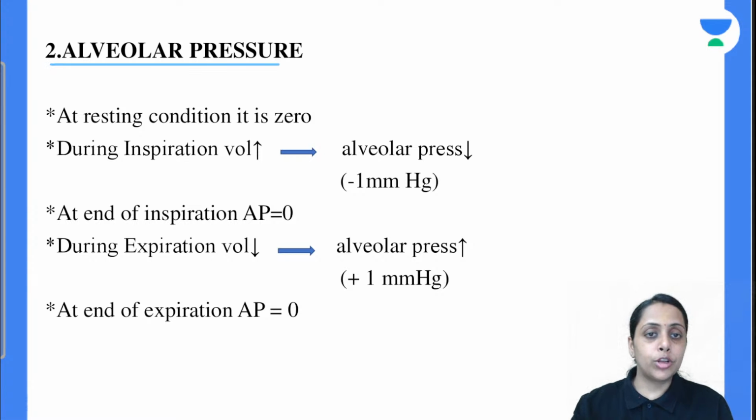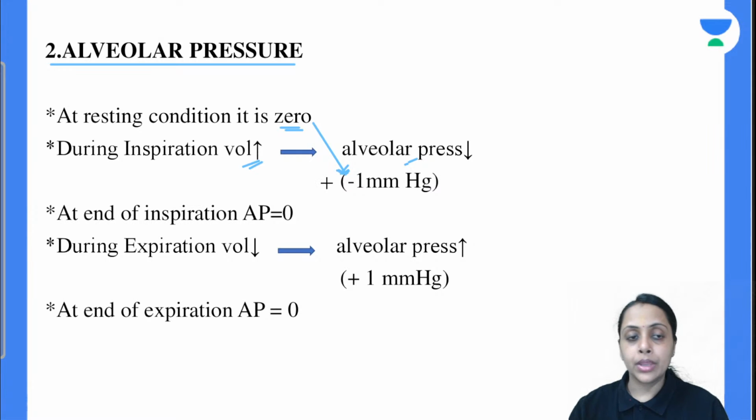In the resting condition alveolar pressure is 0. In inspiration, again what will happen? Volume will increase so pressure is going to decrease, from 0 it reaches to minus 1 mm of Hg. Okay, at the end of inspiration alveolar pressure again becomes 0. Now expiration will start, volume will decrease so pressure is going to increase, from 0 it increases to plus 1 mm of Hg, and at the end of expiration our alveolar pressure again becomes 0.